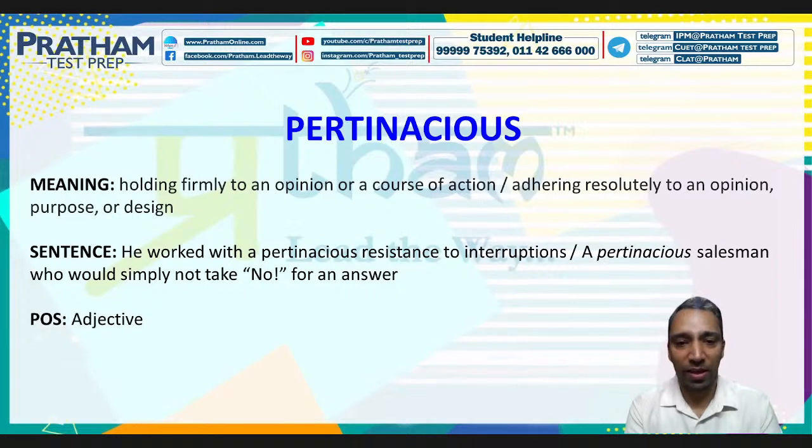That means anything can happen. He's the one who keeps on working and he's ready to achieve his goal. So a pertinacious salesman who would simply not take no for an answer. He's quite adamant, right? So pertinacious means holding firmly to an opinion or course of action. Whatever you're doing, keep on doing it, adhering resolutely to an opinion, purpose, or design. Sentences: he worked with a pertinacious resistance to interruptions. Or a pertinacious salesman who would simply not take no for an answer. And it's an adjective. Moving on.